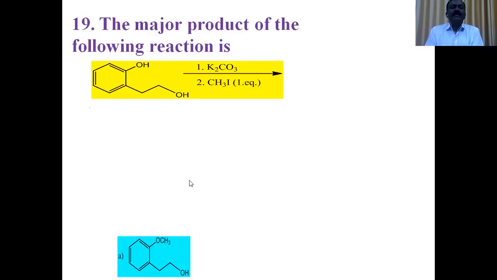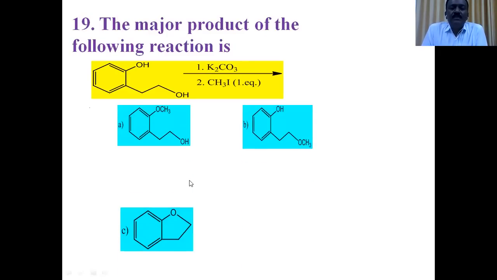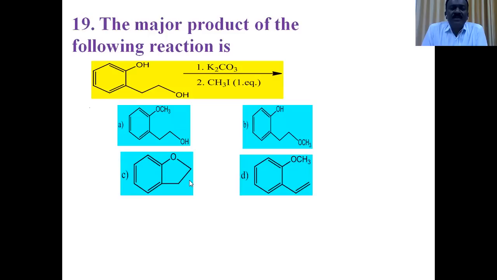Okay. Next question, the 19th one. The major product of the following reaction is? Just observe the reactant. It contains two OH groups. One is a phenolic OH group, which is acidic. The other OH is an alcoholic OH group because it is bonded to an sp3 carbon.